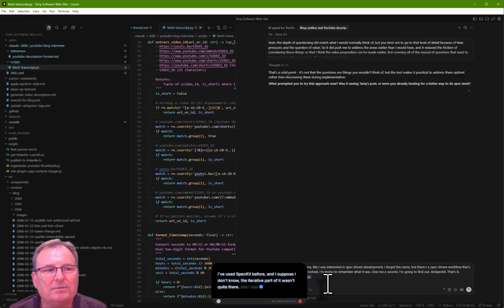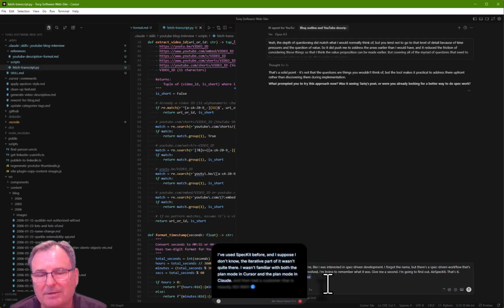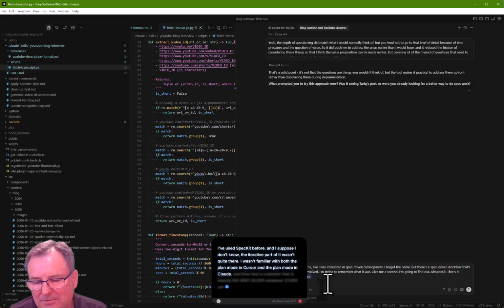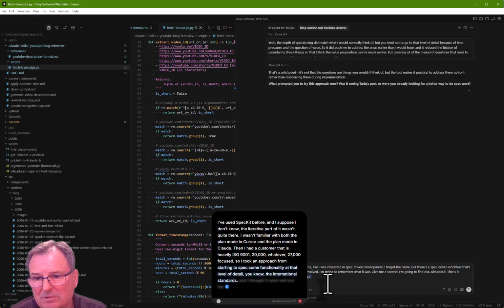and I was a bit confused, not familiar with both the plan mode in Cursor and the plan mode in Claude. And then I had a customer that is heavily ISO 9001, 20000, whatever, 27000 focused. So I took an approach on starting to spec some functionality at that level of detail, the international standards. And I thought it went well, but the response was not affirmative.